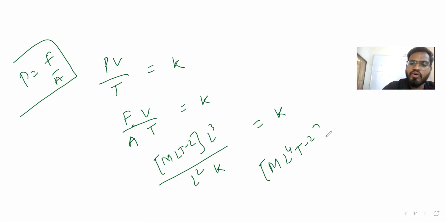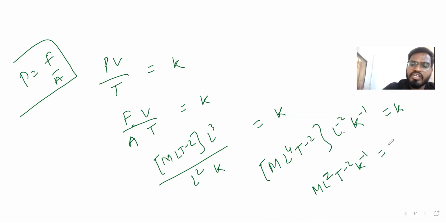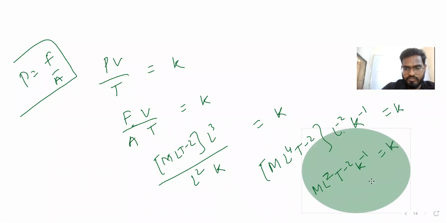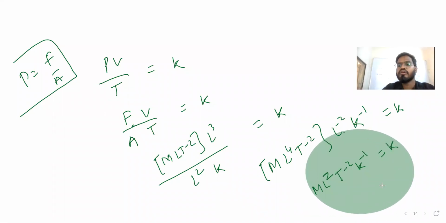So that will go upward, L to the power minus 2, and then K to the power minus 1 is equal to K. So we can write M L to the power minus 2 plus 4, so it is going to be plus 2 only, and T to the power minus 2, K to the power minus 1, that is equal to K. So that is the Boltzmann constant unit. That's it. Boltzmann constant unit, right?